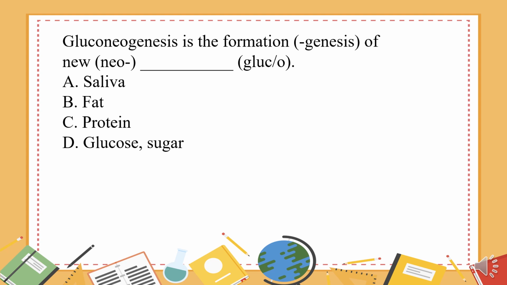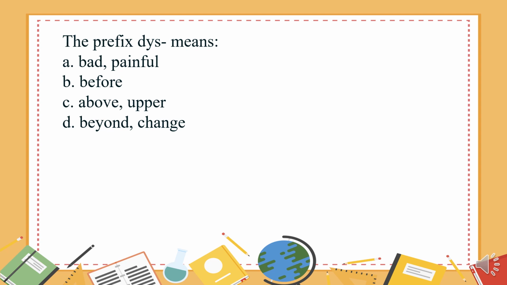Gluconeogenesis is the formation, genesis, of new, neo, of what? Gluco. A. Saliva. B. Fat. C. Protein. D. Glucose, sugar. The answer is D. Glucose, sugar. The prefix dis means A. Bad, painful. B. Before. C. Above, upper. D. Beyond, change. The answer is A. Bad, painful.